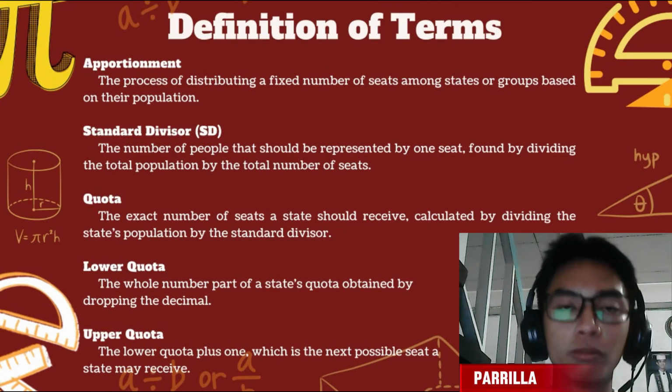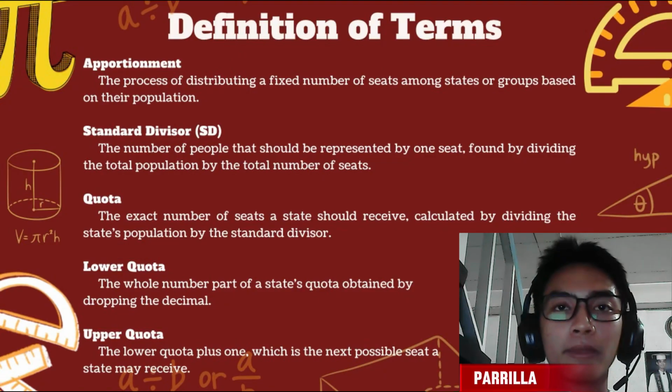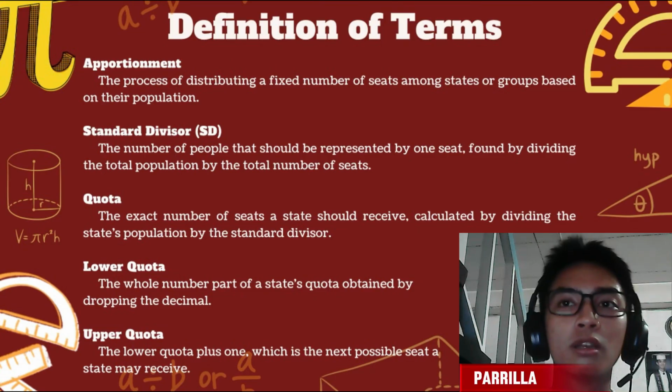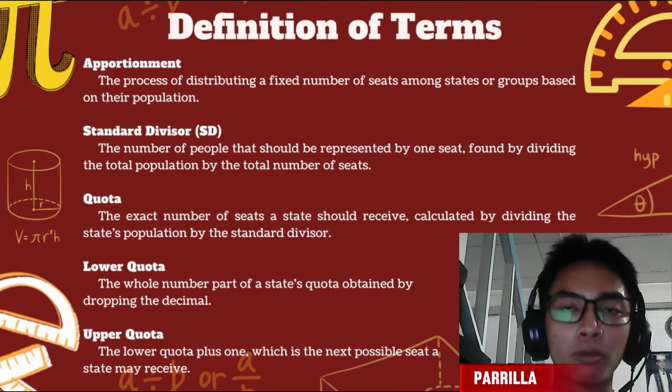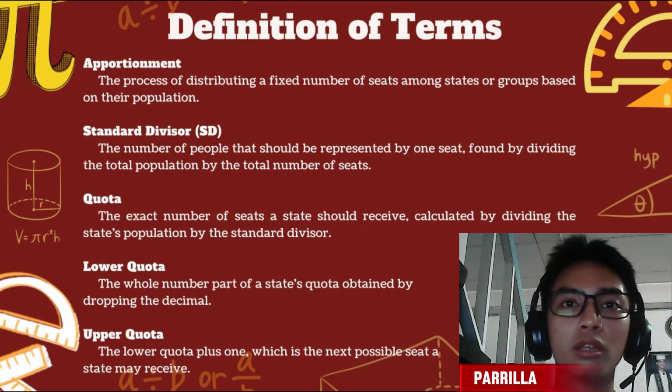The definition of terms. Apportionment: the process of distributing a fixed number of seats among states or groups based on their population. Standard divisor: the number of people that should be represented by one seat, found by dividing the total population by the number of total seats. Quota: the exact number of seats a state should receive, calculated by dividing the state's population by the standard divisor. Lower quota: the whole number part of a state's quota, obtained by dropping the decimal. Upper quota: the lower quota plus 1, which is the next possible seat a state may receive.